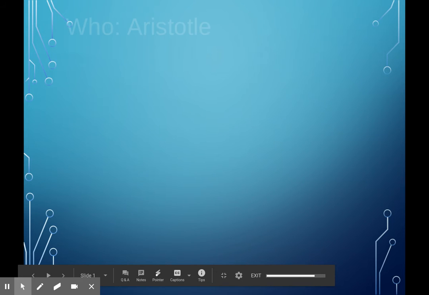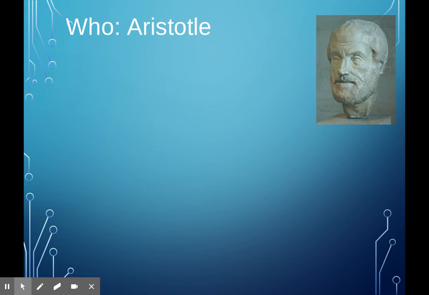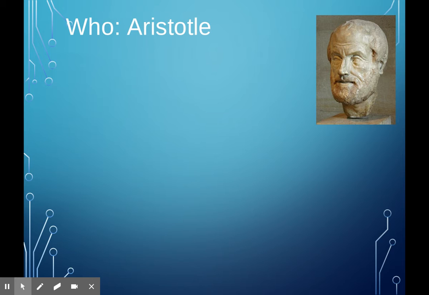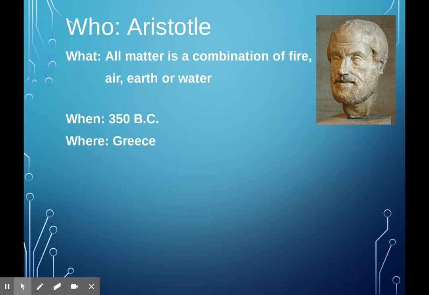Hey everybody, today we're going to talk about the history of the atom. So we're going to go through quite a few people and how we came up with that the atom is made up of protons, neutrons, and electrons. So we're going to start way back in 350 BC. This is before Christ, so really, really long time ago.